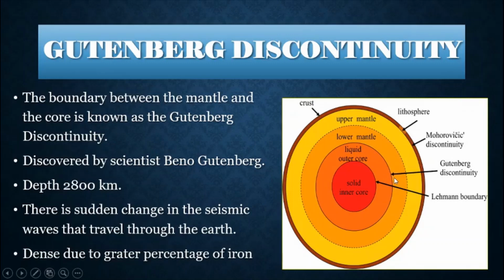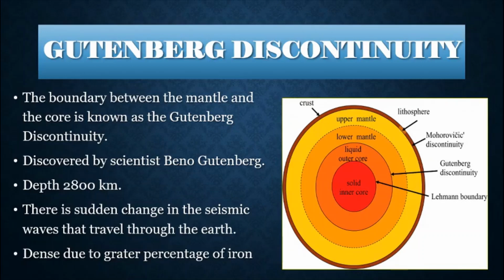It was discovered by the scientist Beno Gutenberg. Its depth is up to 2800 kilometers. And here there is an abrupt or sudden change in the seismic waves that travel through the earth.